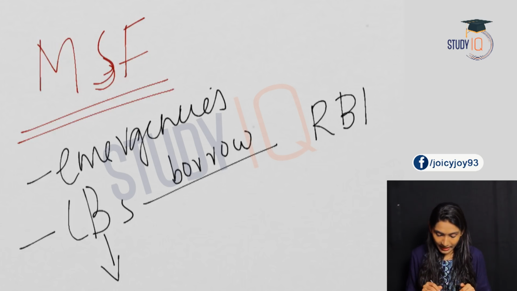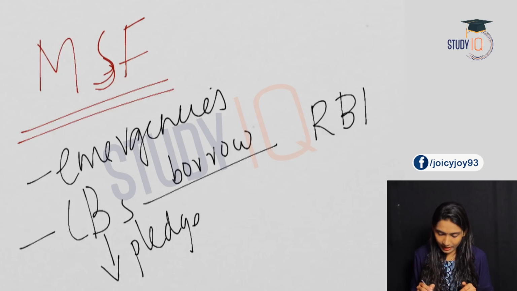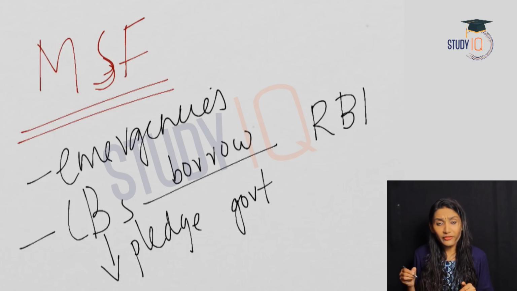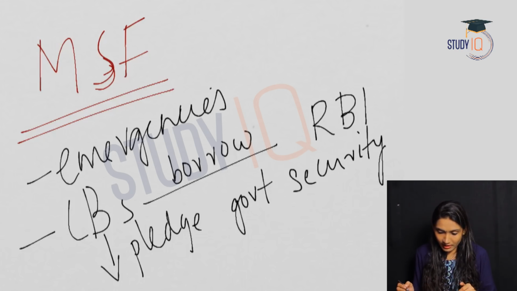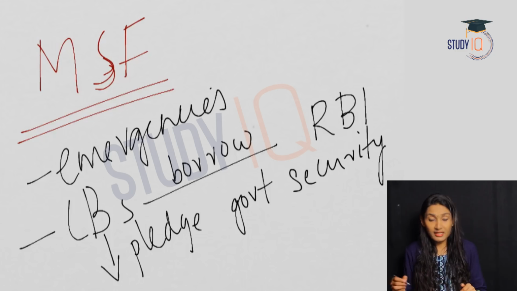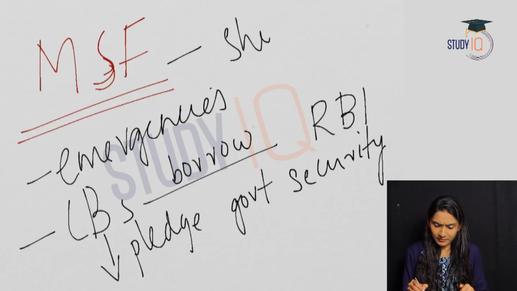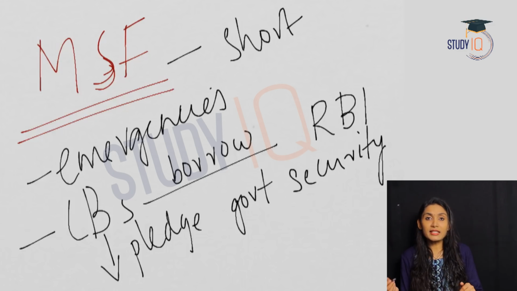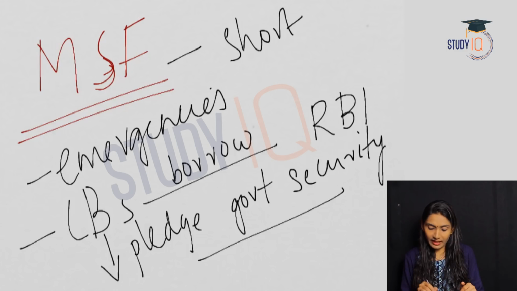The commercial banks will pledge government securities. So this is in case of emergency situations, for needs of emergency liquidity. The commercial banks will pledge government securities, and this is done overnight, or we can say that this is for a very short period. So in case of emergencies, the commercial banks will borrow from the RBI by pledging government